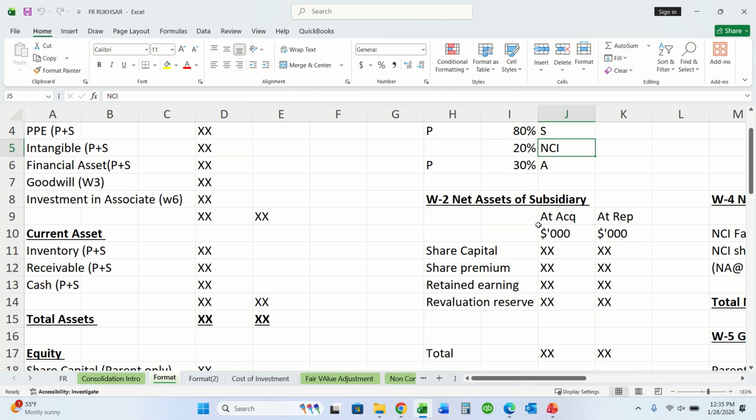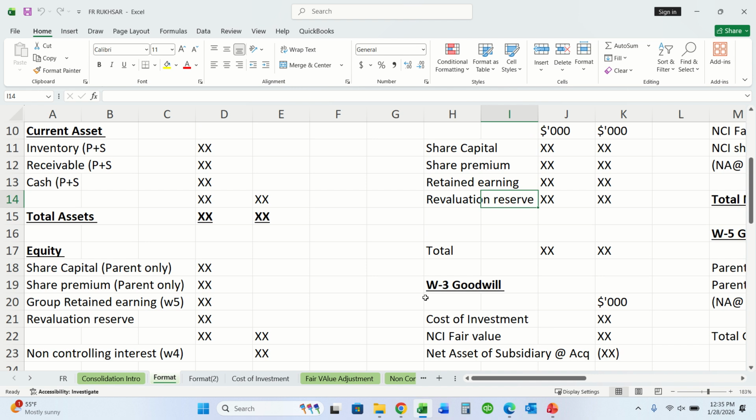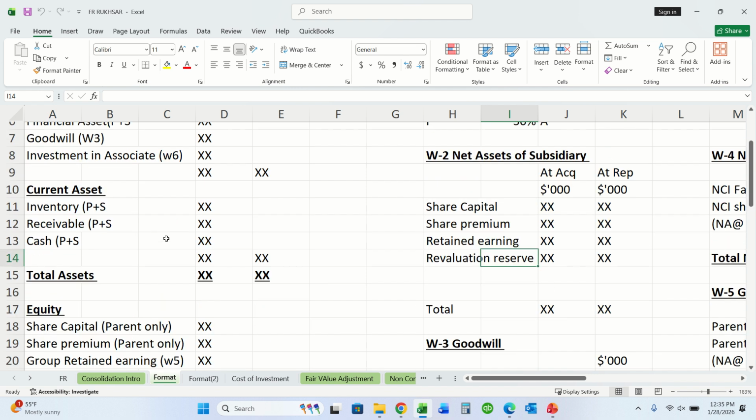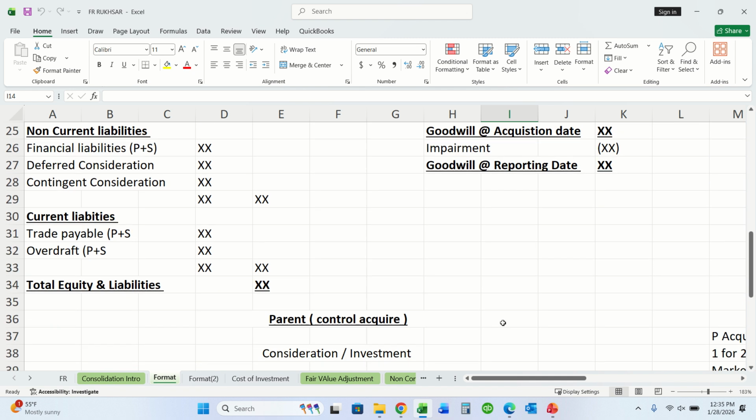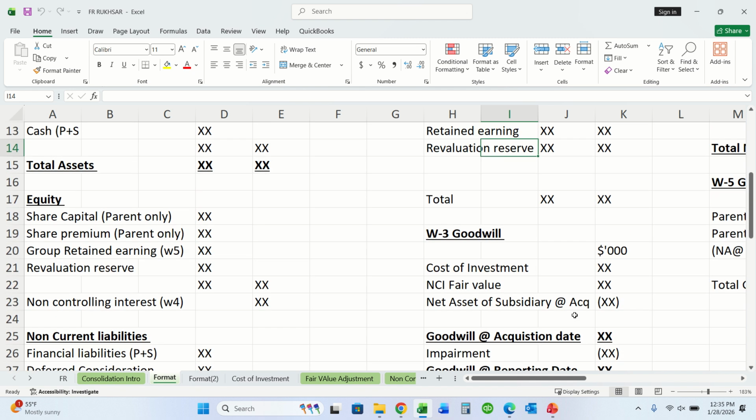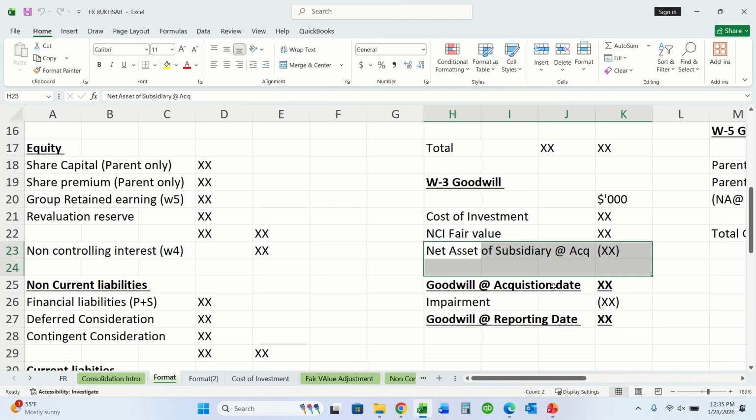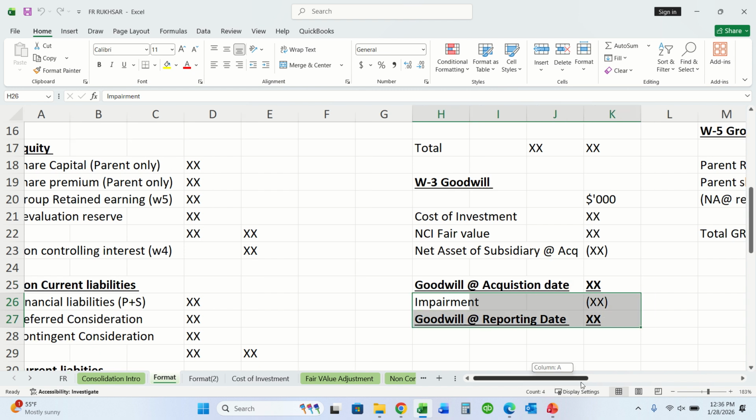Okay. Working: net assets of the subsidiary. Net assets of the subsidiary should be taken at acquisition and at reporting date: share capital, share premium, retained earnings, revaluation reserve, and its total. Then there is goodwill. Cost of investment, plus NCI fair value, less net assets of the subsidiary at acquisition, will give us goodwill at the acquisition date. But if we deduct impairment from this, it will give us goodwill at the reporting date.